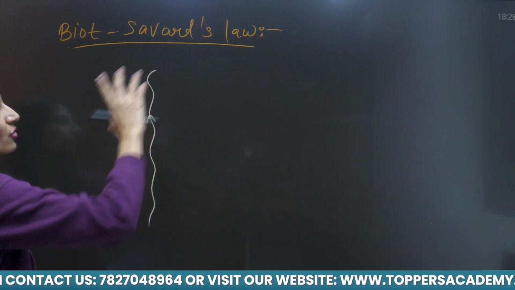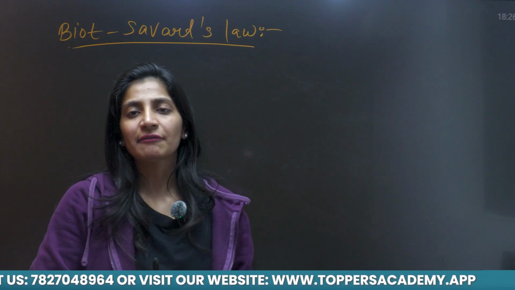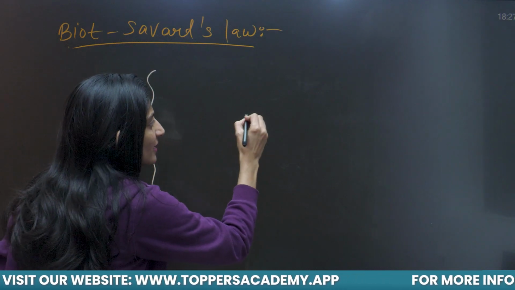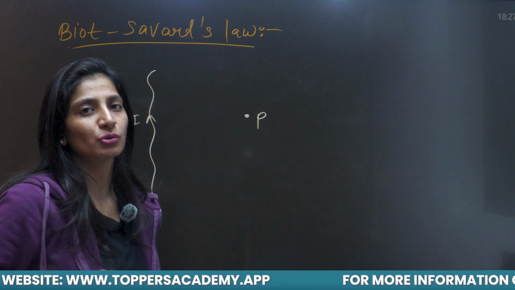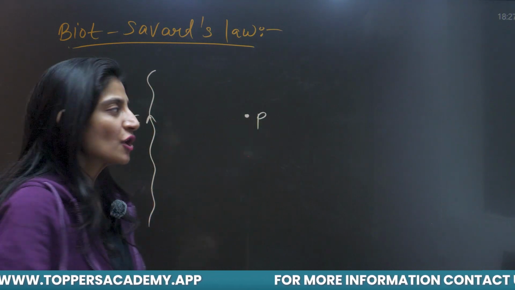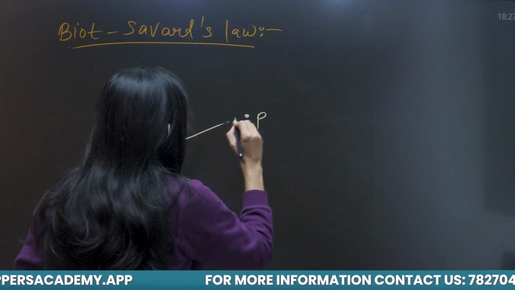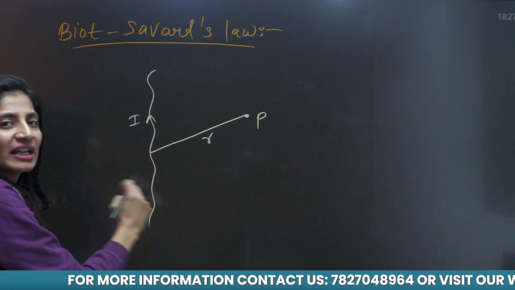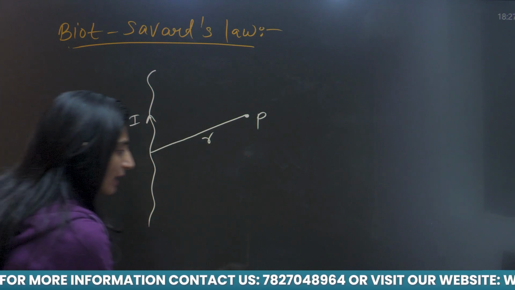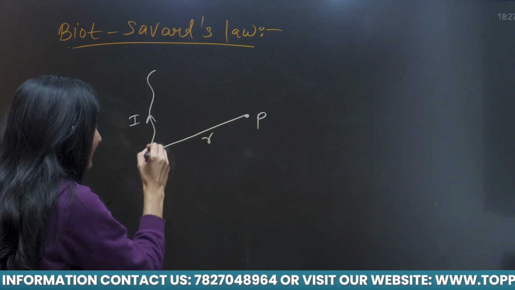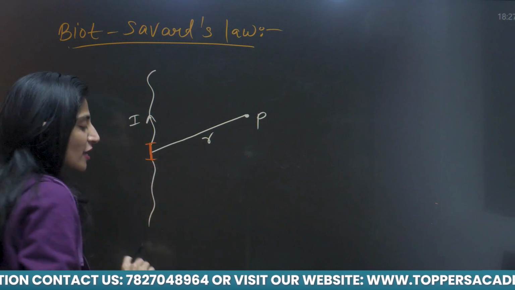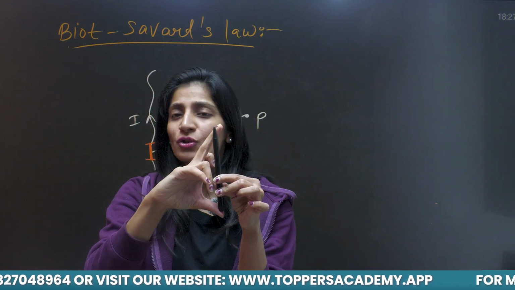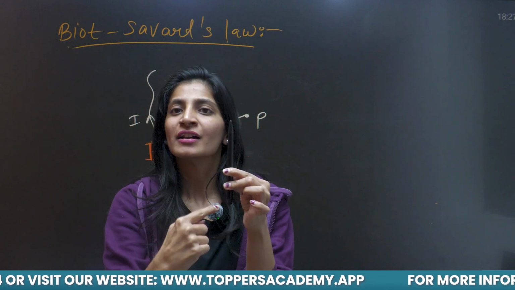So Biot-Savart law states the magnetic field around any wire at any particular point. Suppose this is the point P at which I want to know the strength of that magnetic field. I am taking some distance R, at some distance R from the axis of that wire. Now I am taking a small length element of this wire. I am not taking the whole wire.